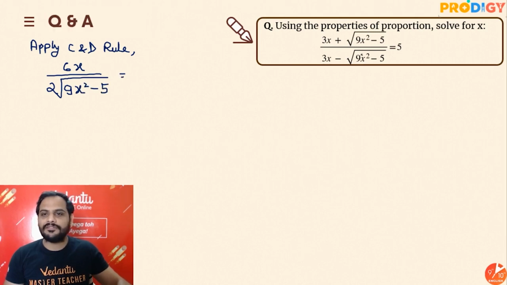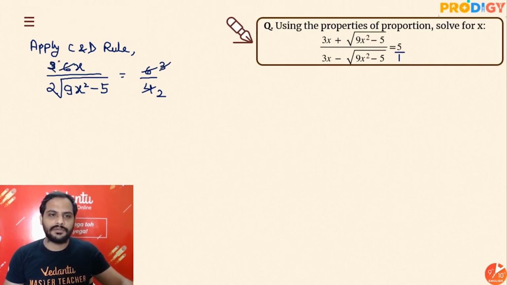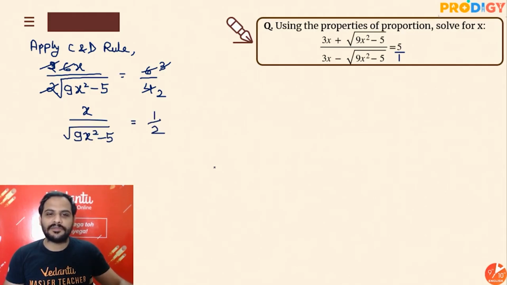And here we'll be having 5 by 1. So 5 plus 1 is 6, 5 minus 1 is 4, which is 3 by 2. Or we can do one thing, we can cancel: 3 ones are 3, twos are 2, the 2s got cancelled. So we are left with x upon square root of 9x square minus 5 is equal to 1 by 2.